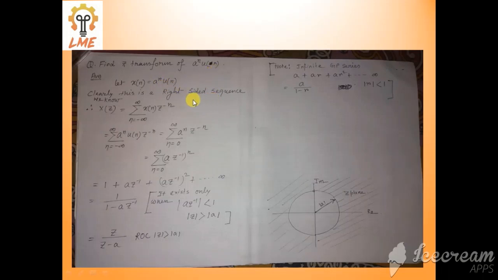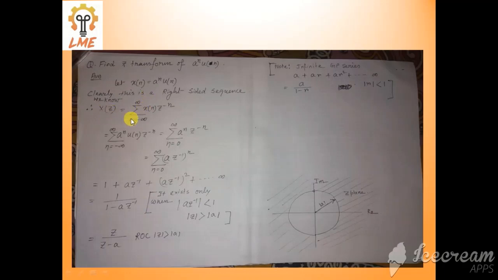Now clearly this is a right sided sequence. Why is it a right sided sequence? Because we already know u[n] exists only on the right hand side of 0, including 0. So you can directly apply the Z transform formula, sum over n equal minus infinity to infinity of x[n] z to the power minus n. This is the Z transform of x[n].